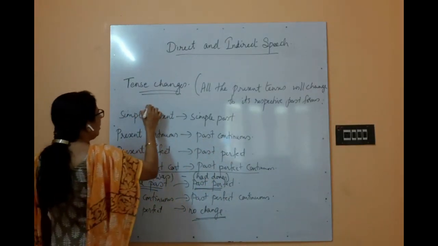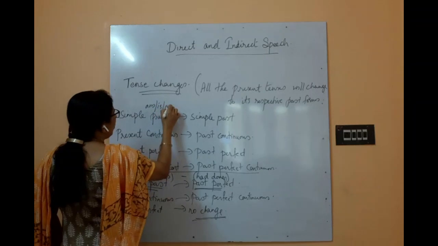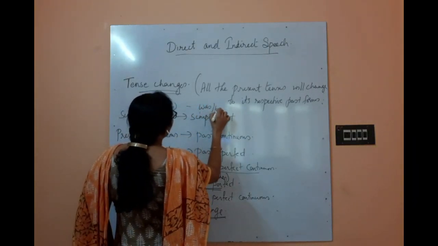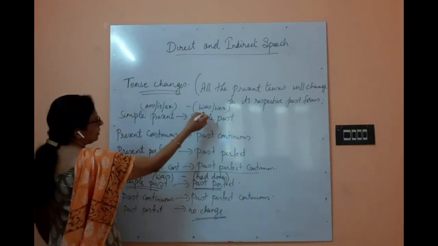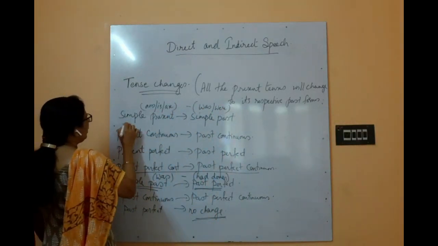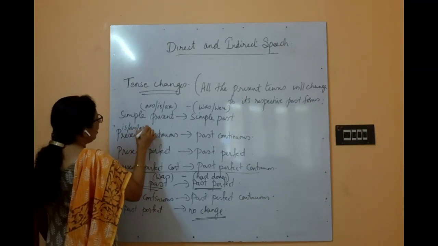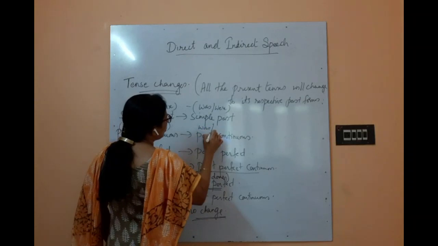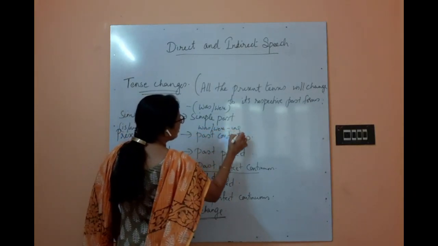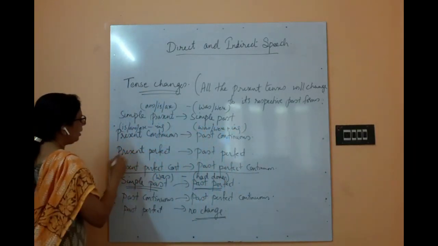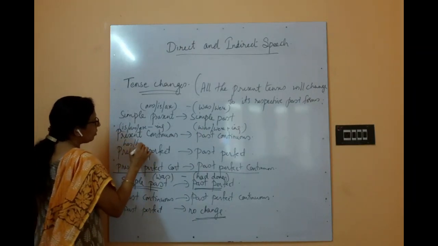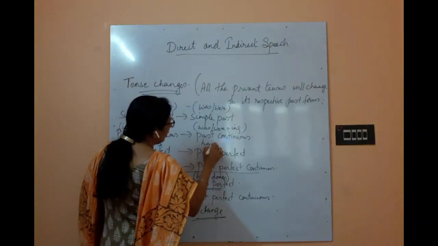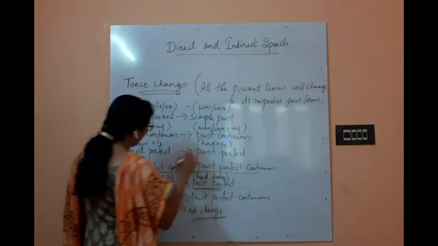Okay, so this one, am or is or are, it will change to was or were. Simple present to simple past. Then is, am, are plus ing will change to was or were plus ing. Okay, present perfect: has or have plus V3 will change to had plus V3.